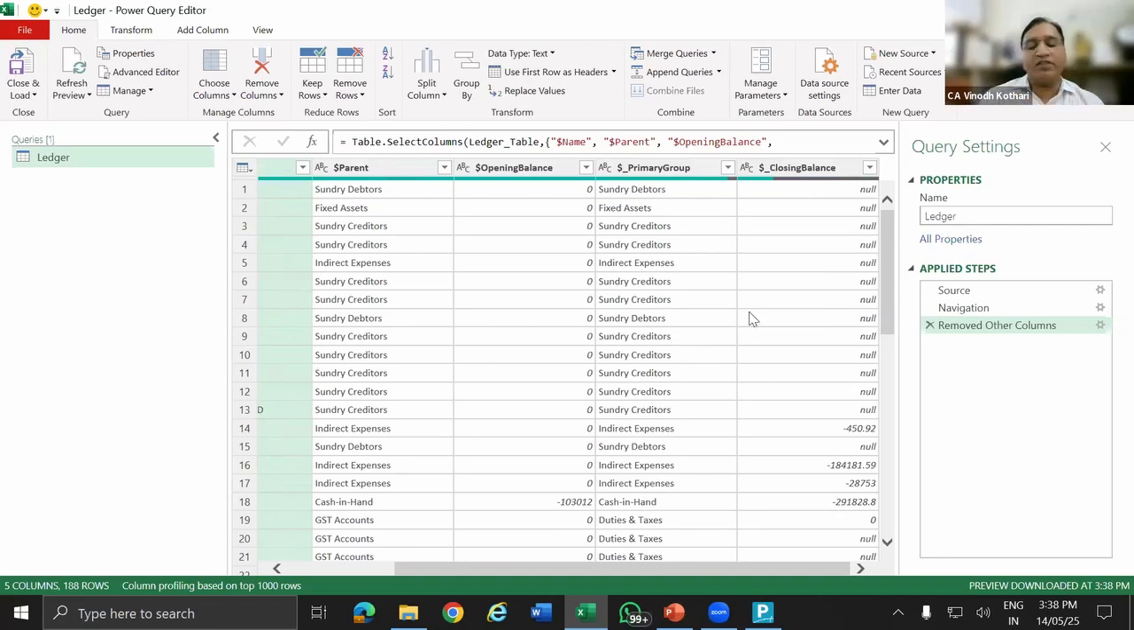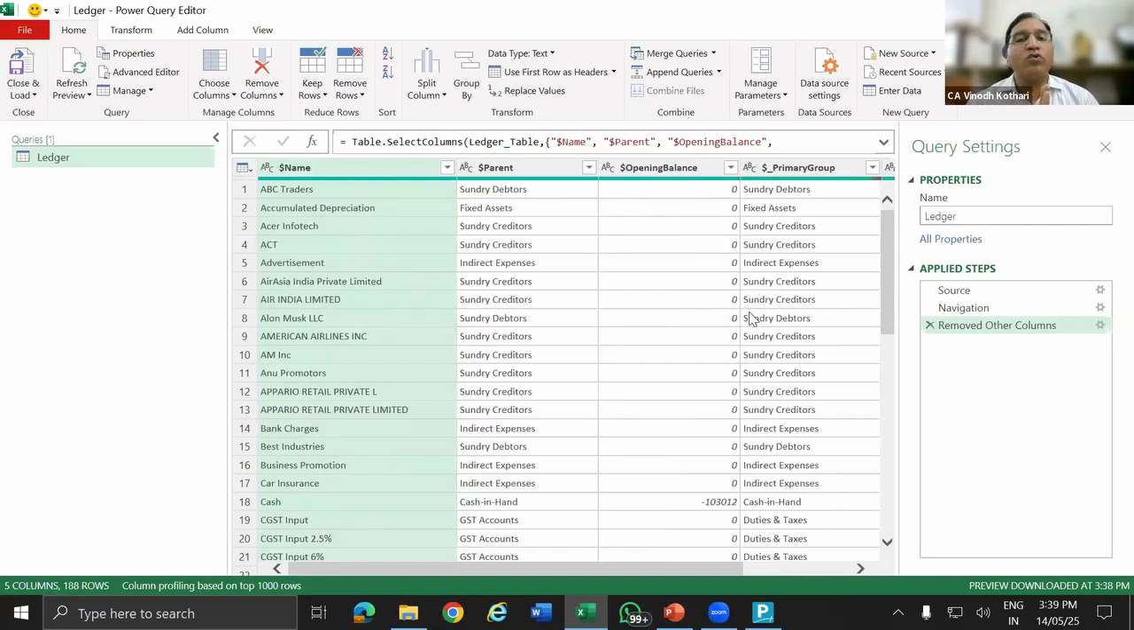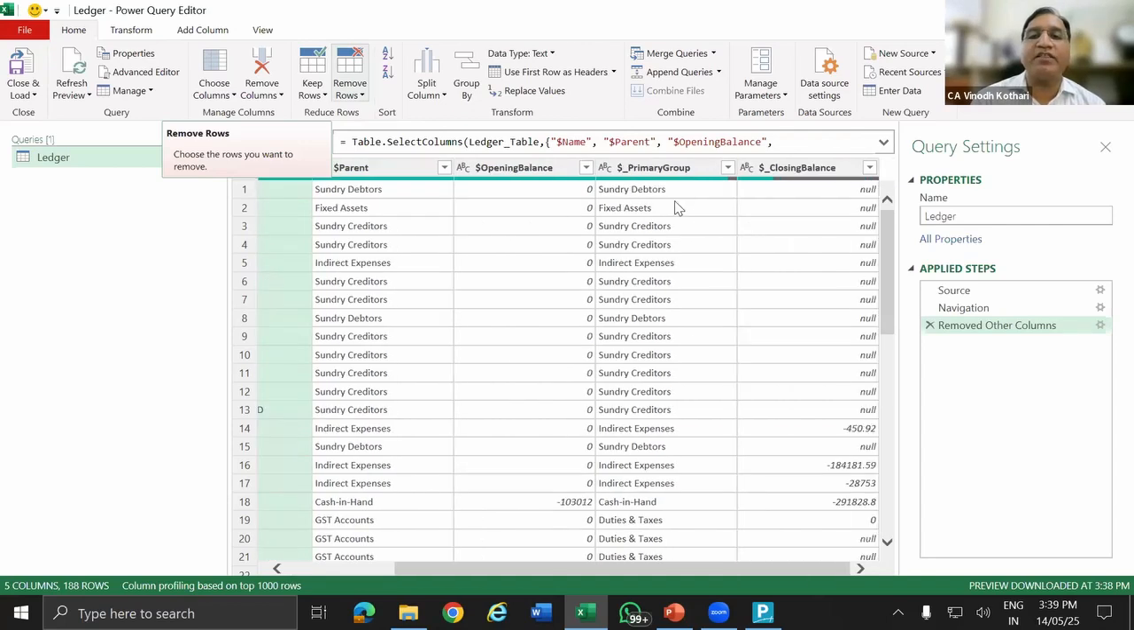Now, what to do with this? If you see this in your Excel, what are you going to do? You are going to arrange it in a proper order. What will be the order? First will be the name, then the parent name, then the primary group, then the opening balance and the closing balance. But if you see the balance, that is another problem.